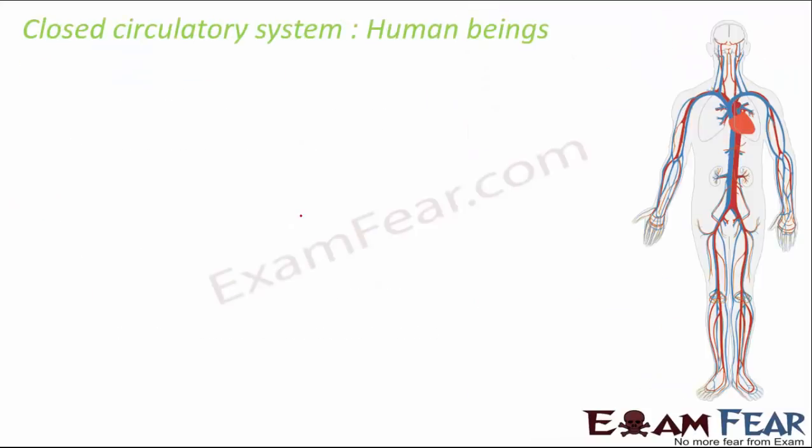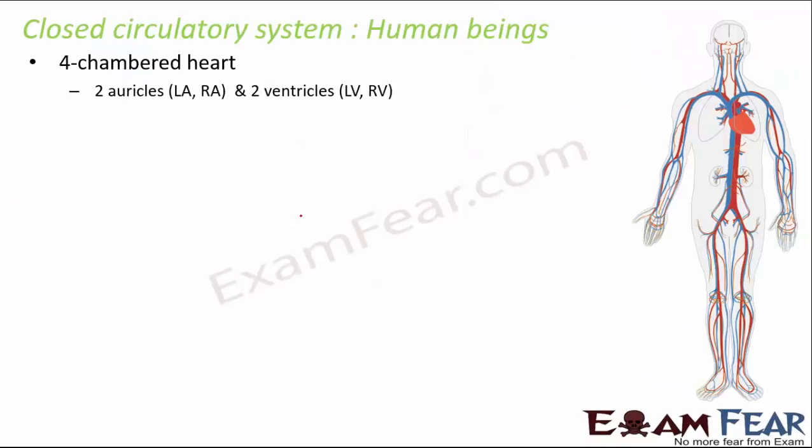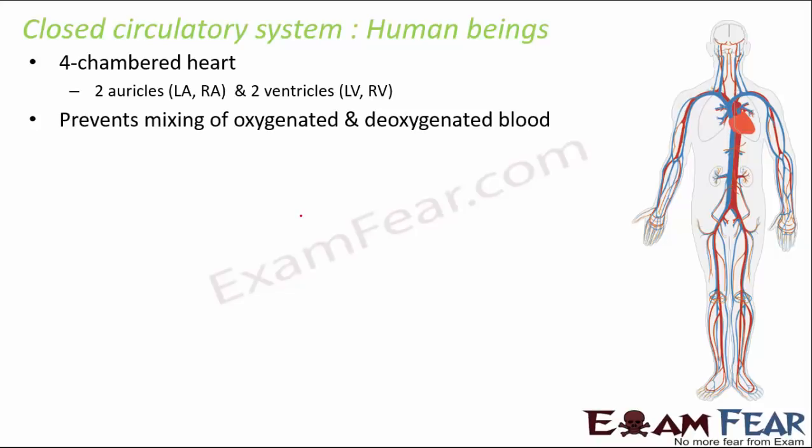Now, if you talk about the closed circulatory system in human beings, we have a four-chambered heart. We have two auricles and two ventricles, called the left auricle, right auricle, left ventricle, and right ventricle. This four-chambered heart prevents mixing of oxygenated and deoxygenated blood. Oxygenated blood is rich in oxygen and deoxygenated blood is rich in carbon dioxide. So now you know the difference. The body needs oxygen and the body wants to throw out the carbon dioxide. So we do not want to mix these two, so let them stay separate.